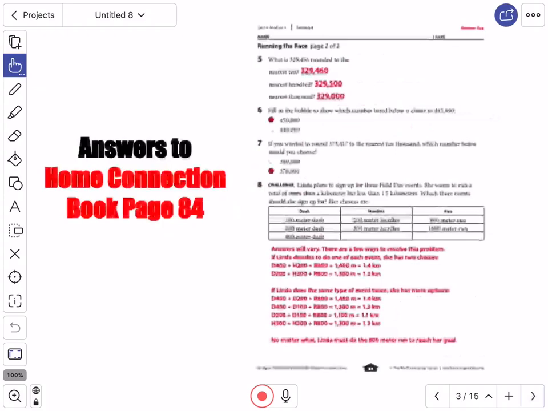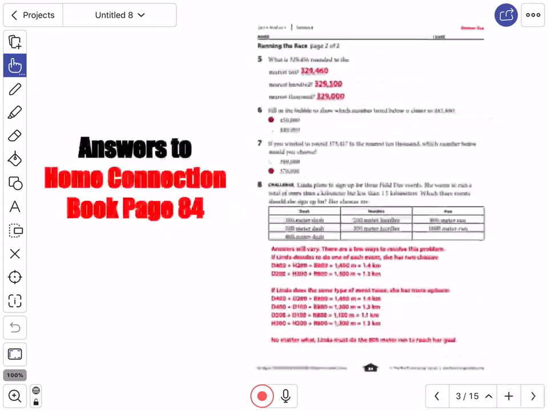And then running the race, page 2. What is 329,456 rounded to the nearest 10? That would be 329,460. Rounded to the nearest 100 is 329,500. Rounded to the nearest 1,000 is 329,000.